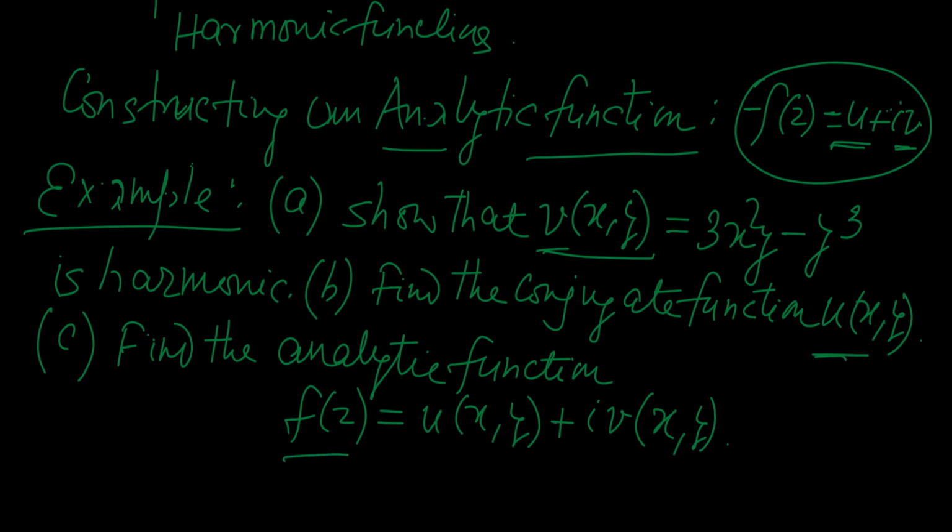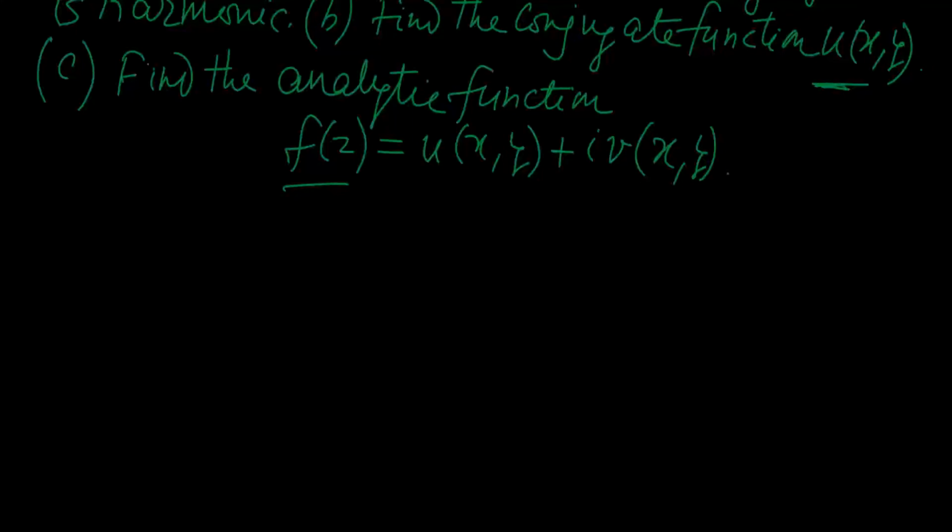But whenever I would like to find the real part when the imaginary part is given, definitely the idea of harmonic function must be utilized. And for simplicity, I have just mentioned in part A of the problem that we have to show that the given function v is harmonic. If it is not asked, if the question is directly to find the analytic function f of z, then all the above steps we will have to follow.